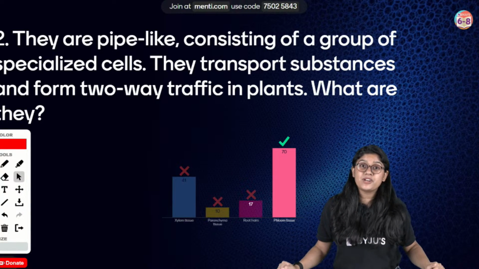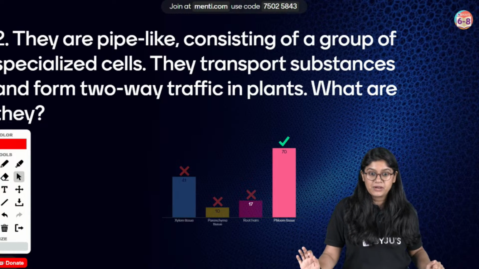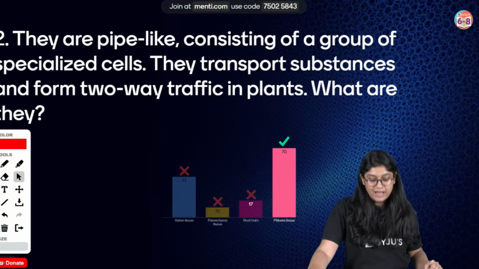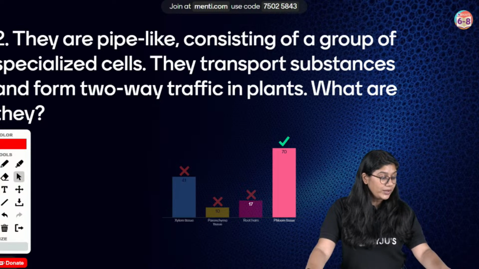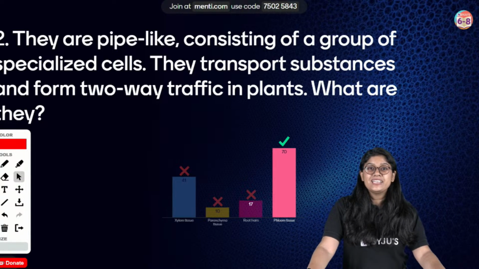Time's up. 70 of you have voted for the correct answer. 70 of you, that's such a big number, everyone. Very good. The correct answer is the phloem tissue. In the phloem tissue, we will see the bidirectional flow.